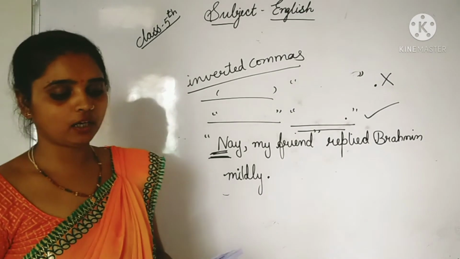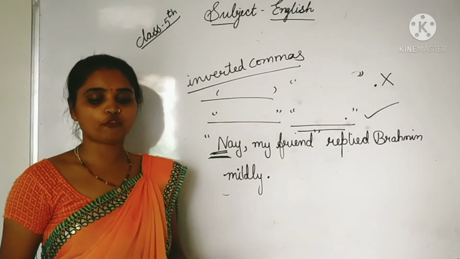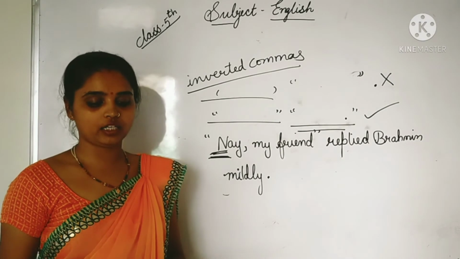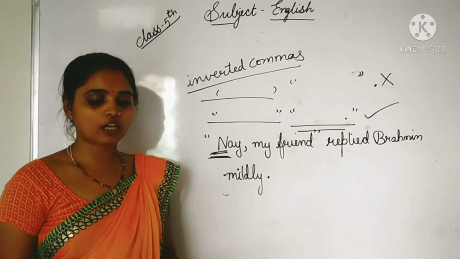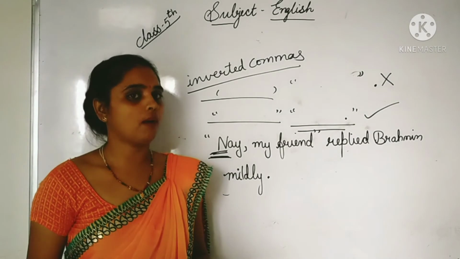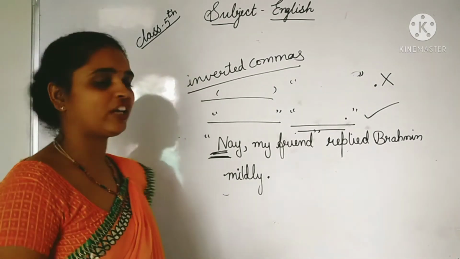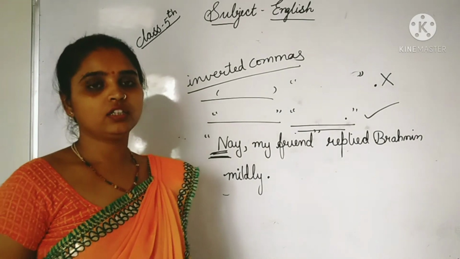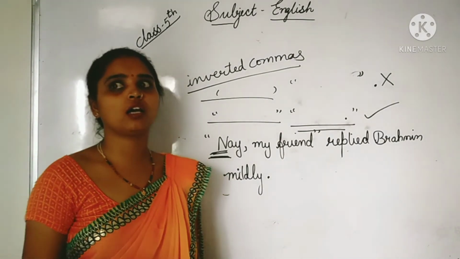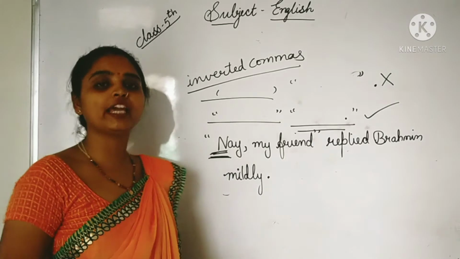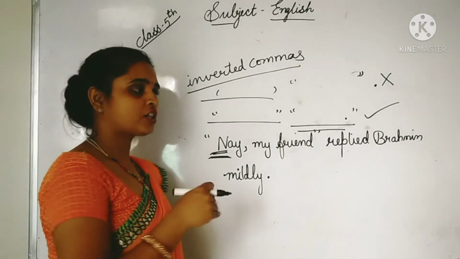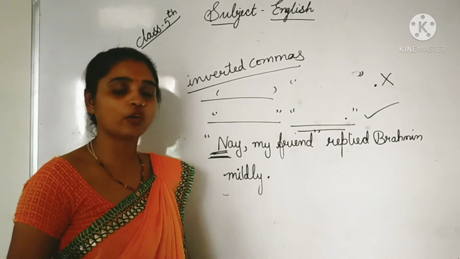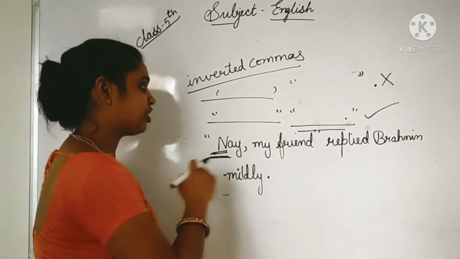Next, point number 4. The placement of question mark with the quotation marks follows logic. If a question is within the quotation, a question mark should be placed inside the quotation mark. We can take an example. If the sentence contains a question, for example: she said, will you be my friend. In "she said" we can't do anything. She said, we have written.